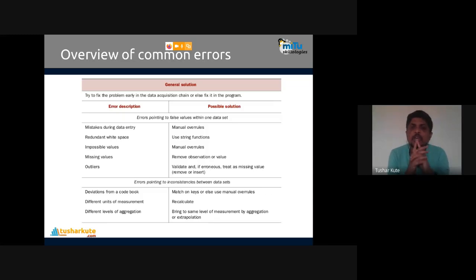There are different aggregations. First method output is different, second method output is different, so there is an error. So use the same level of measurement by aggregation or extrapolation. That's what the possible solution is. Let's talk about this particular method in detail.